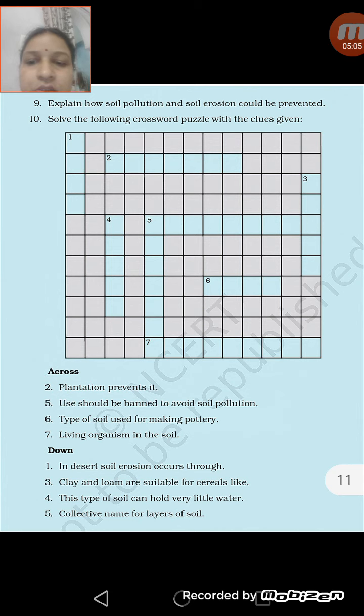In desert soil, erosion occurs through wind, because in deserts wind blows at very high speed, so its answer is wind. Clay and loam are suitable for cereals like wheat. Its answer is wheat. The type of soil which can hold very little water is sandy soil. In the same way, the collective name of different layers of soil is called soil profile.